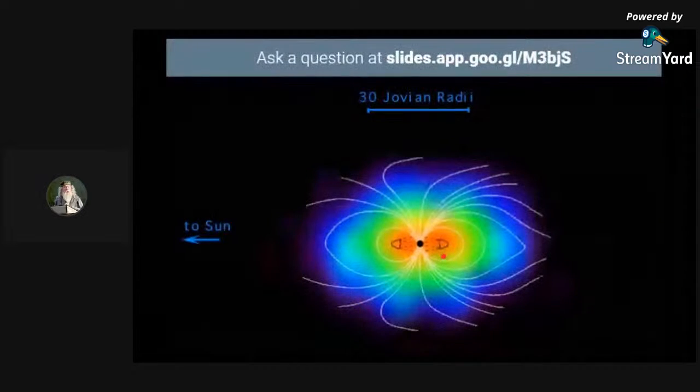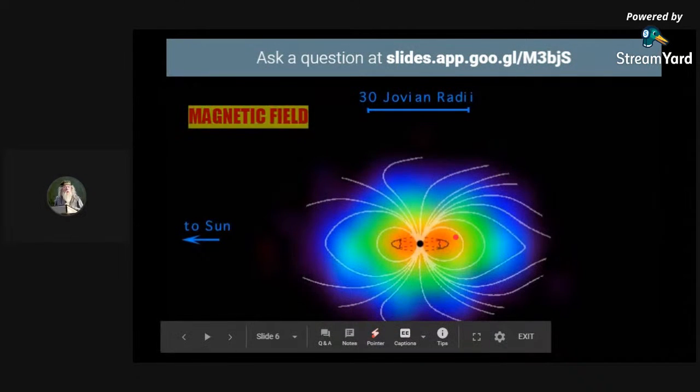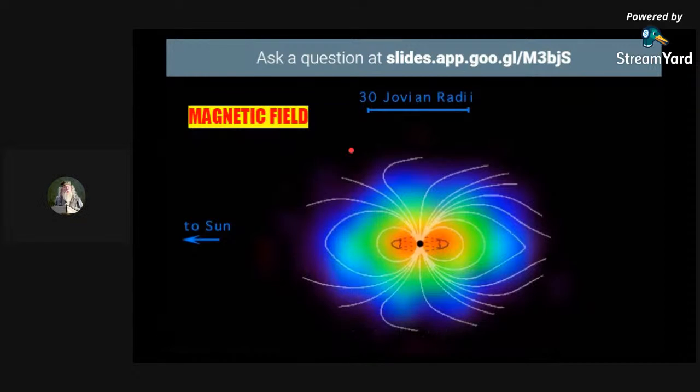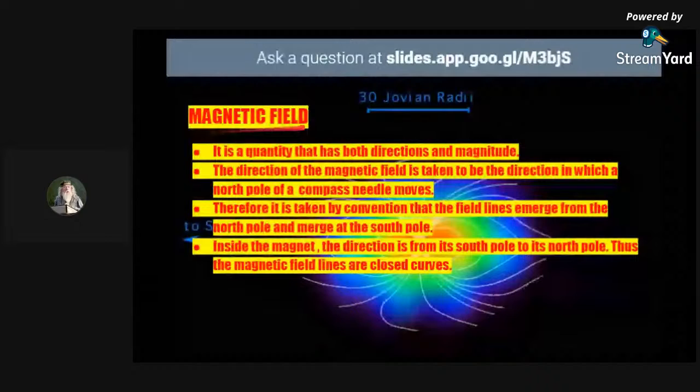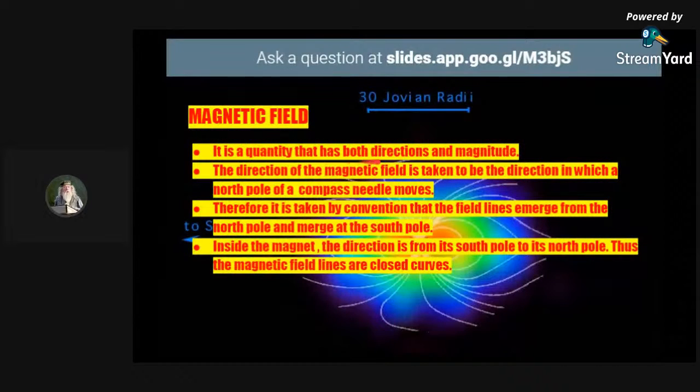Okay, so let's now study more about magnetic field. Magnetic field is a quantity that has both direction and magnitude. As you have seen, a magnetic field has a direction, like north, south, east, west, and it has a specified magnitude, which you will learn when you go higher.